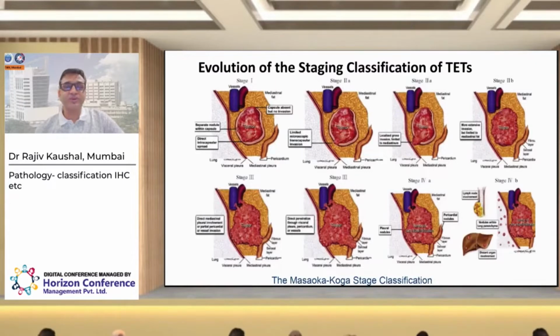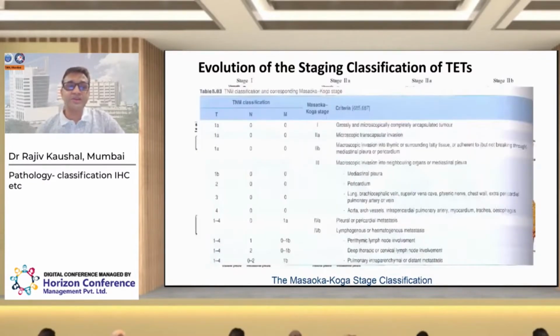About the staging of thymoma, the classification system which was widely used is the Masaoka-Koga staging system, but recently there are subtle differences in this system as compared to the TNM staging. If you see in the TNM 8 staging, there are some categories which were earlier put into stage 1, stage 2, and stage 3.